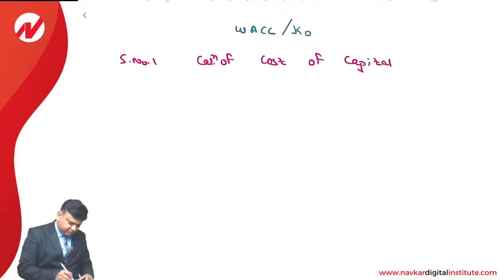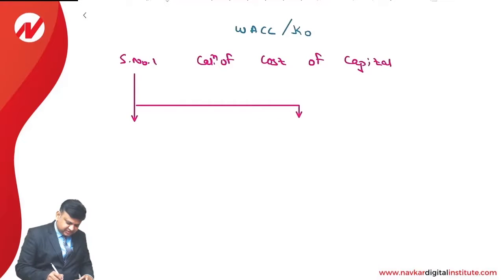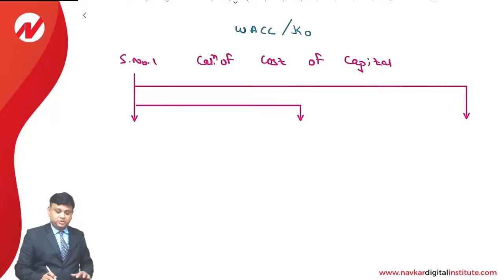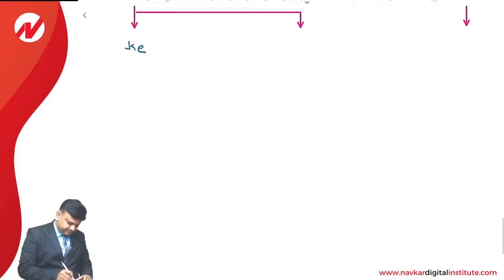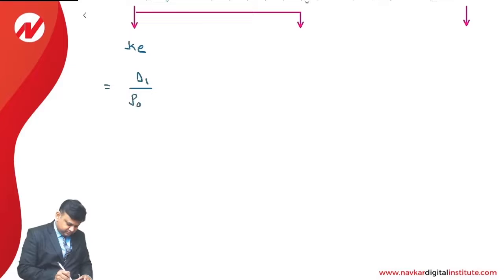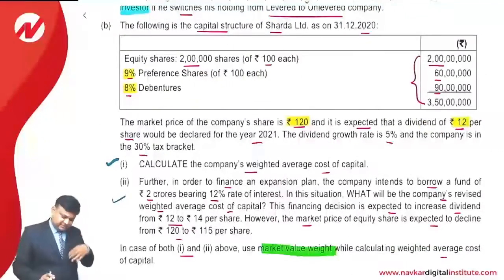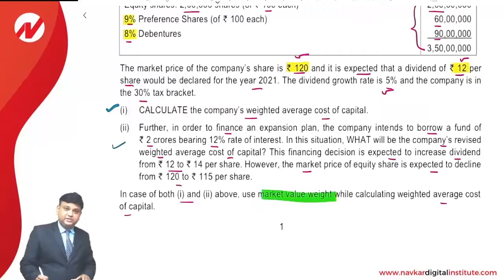In that, we are required to compute 3 cost of capitals: preference shares, debentures and equity shares. So there are 3 costs of capital to be found. As far as the cost of equity is concerned, it is D1 upon P0 plus g. What is D1? D1 is rupees 12. What is P0? P0 is 120 and growth rate is 5%.